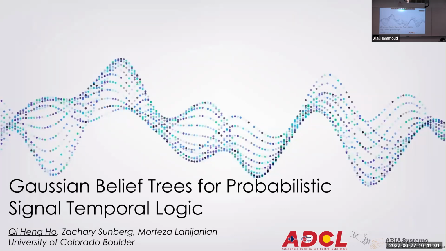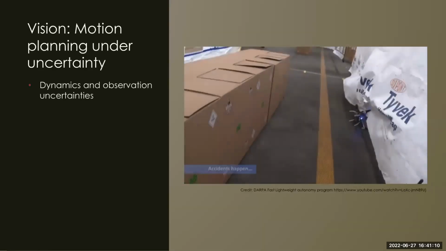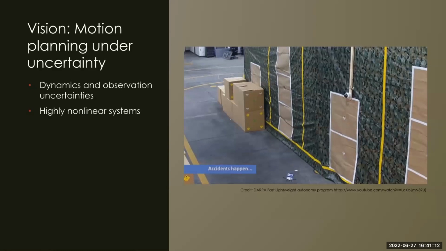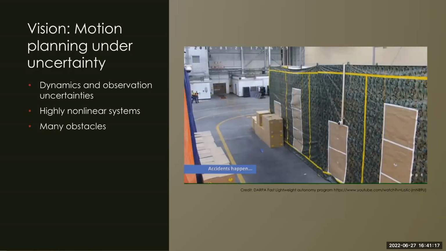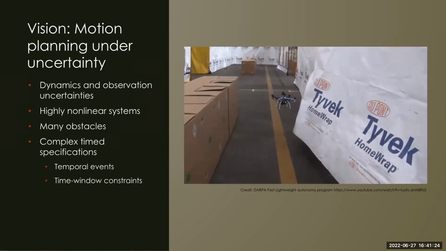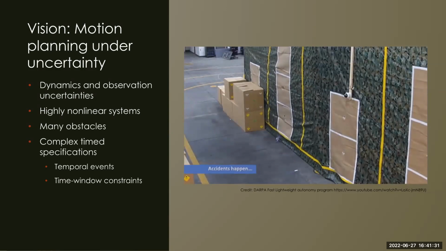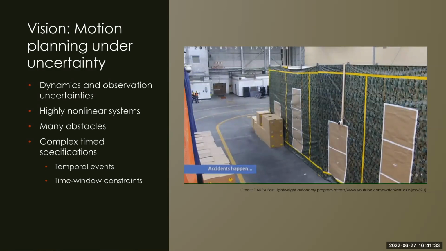Hi, I'm Heng and I'm happy to present our work on Gaussian belief trees for probabilistic signal temporal logic. Next slide, please. So the big vision is motion planning under uncertainty, where you have dynamics and observation uncertainty with highly nonlinear systems and many obstacles. And that is not a simple problem, and gets even more complicated when you have complex time specifications with temporal events and time window constraints, such as in signal temporal logic that Lars gave some good examples of.